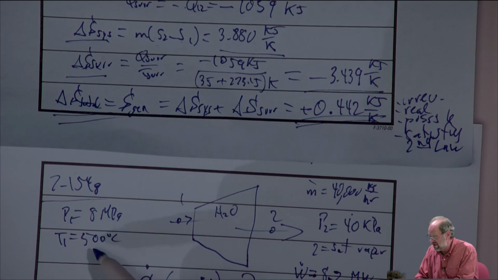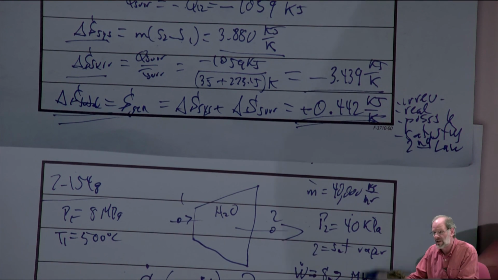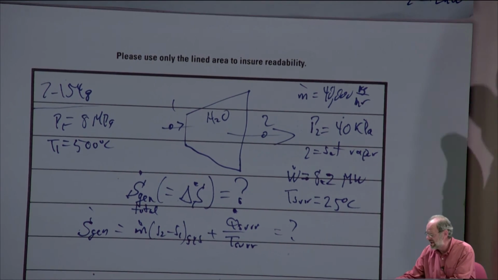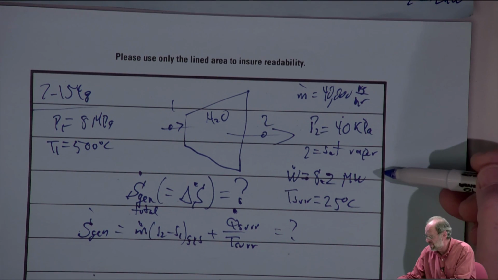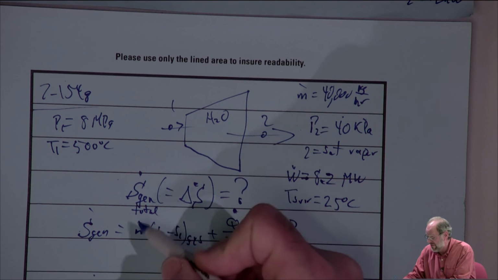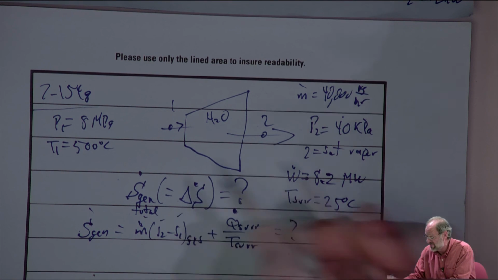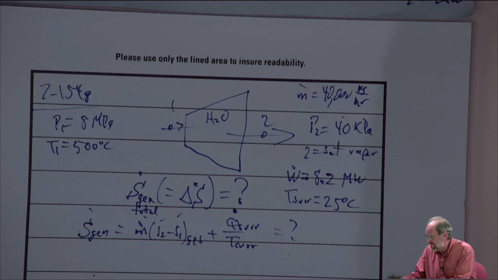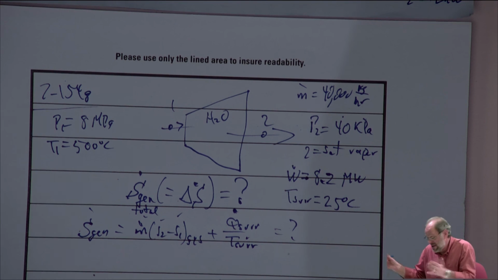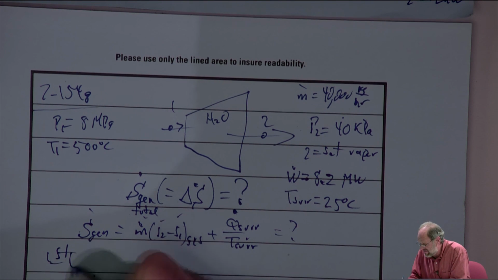Now, we have the initial state, two properties. We know the initial state. We know the final state. We've got a given pressure as well as that it's a saturated vapor. So we could very easily find S1 and S2. We can find m dot. It's given to us. All I have to do is change units. I know T surroundings. The only thing I don't have is the rate of heat transfer. But that's what the first law is all about.